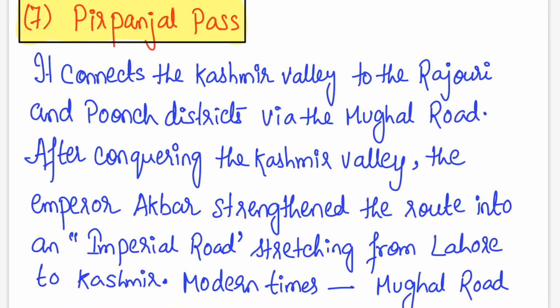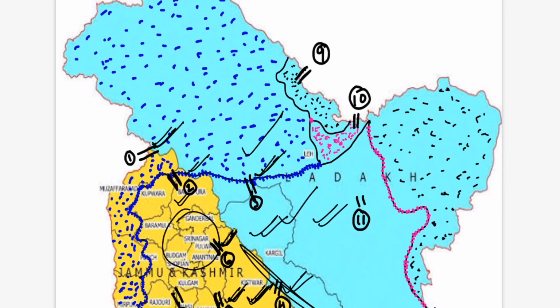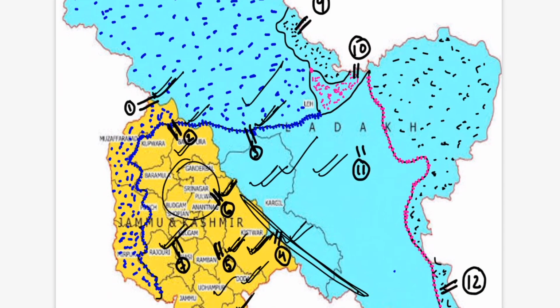Next is your Pir Panjal Pass. It is also present in the Pir Panjal range and it connects the Kashmir Valley to the Rajouri and Poonch districts via the Mughal Road. After conquering the Kashmir Valley, Emperor Akbar strengthened the route into an Imperial Road, stretching from Lahore to Kashmir. In modern times, the whole route is known as the Mughal Road. This one is in the Pir Panjal range, the seventh one, if you can see.